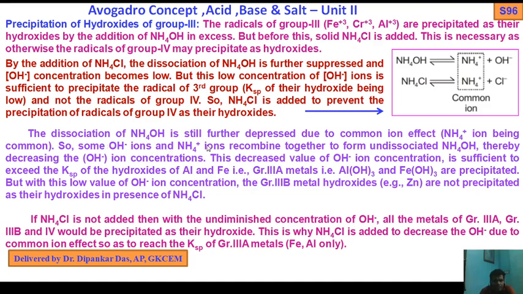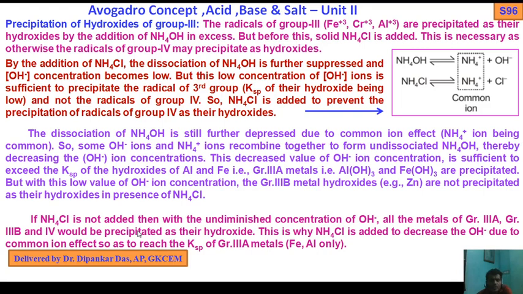The dissociation of ammonium hydroxide is further depressed due to the common ion effect. So some OH minus and ammonium ions recombine to form undissociated ammonium hydroxide, thereby decreasing the OH minus concentration. This decreased OH minus concentration is sufficient to exceed the Ksp of the hydroxides of aluminium, Fe, etc. So group 3 metals, aluminium hydroxide and ferric hydroxide, are precipitated. But with this low OH minus concentration, the group 3b metal hydroxides are not precipitated in the presence of ammonium chloride. Okay.